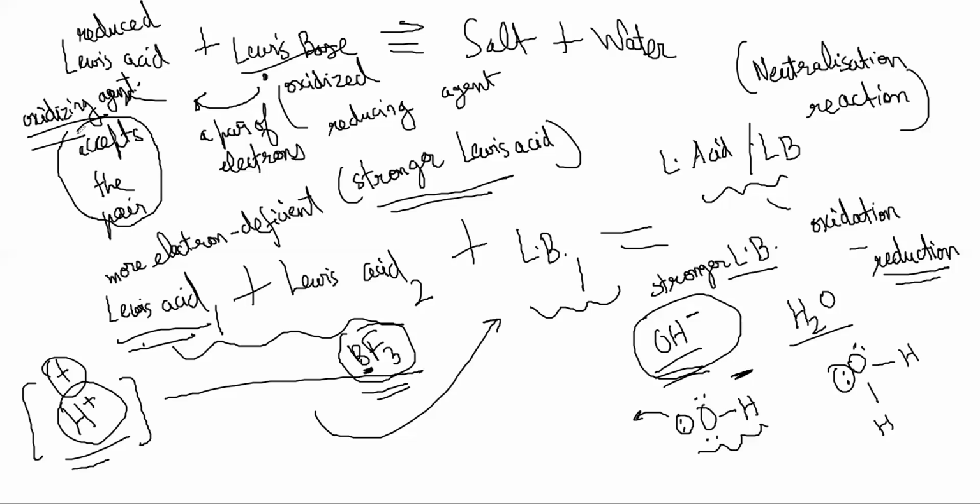But when we have organic compounds and electrons are being shared and given to form a bond, that pair of electrons is being given so that they can form a bond. Because a covalent bond is being formed, it is called acids and bases.